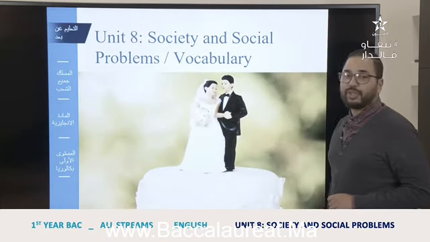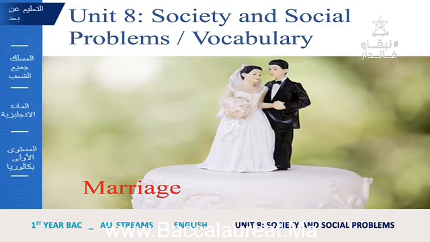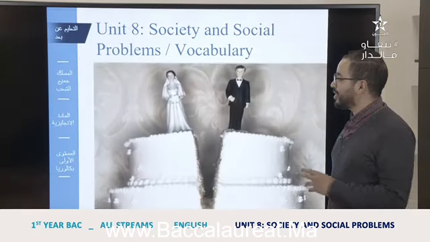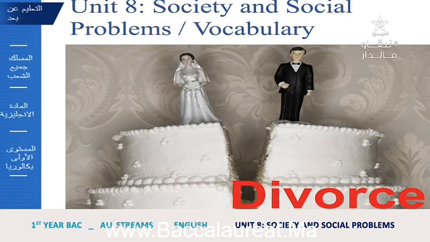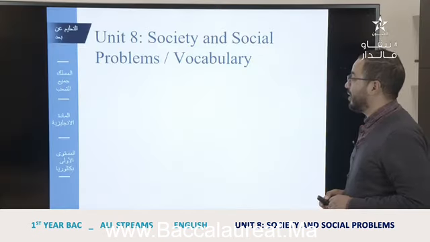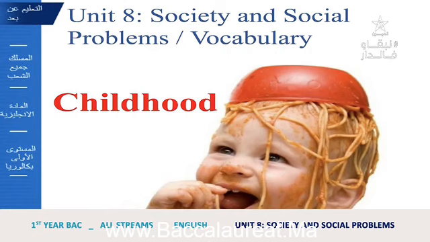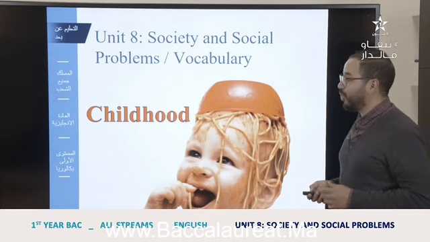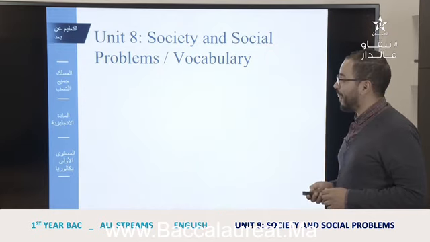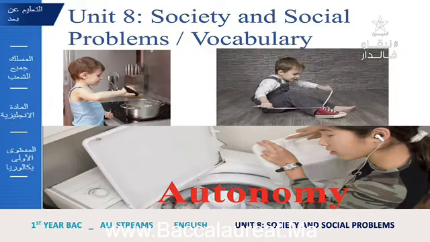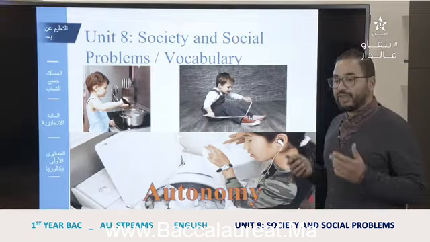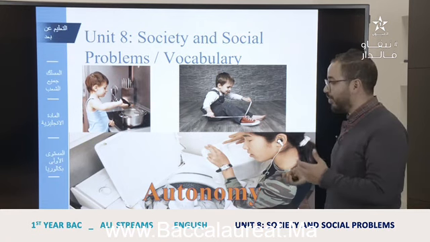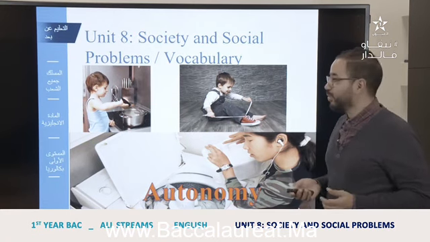As you know, this picture is about marriage. This is a divorce, when the marriage is finished legally. As you can see, this is a kid, so it's childhood, a beautiful period of our lives, when we were children. This is autonomy, which means when you do everything yourself, or you organize everything yourself. We can talk about a group of people or one person also.